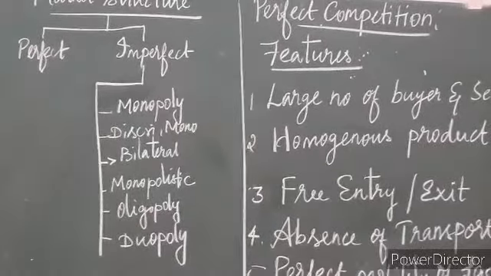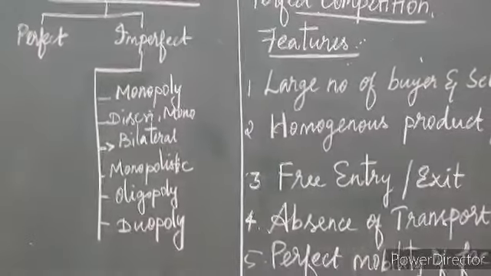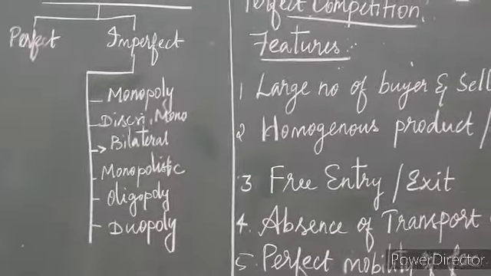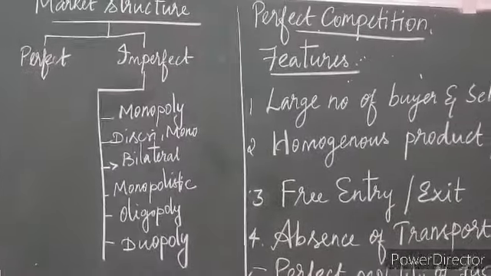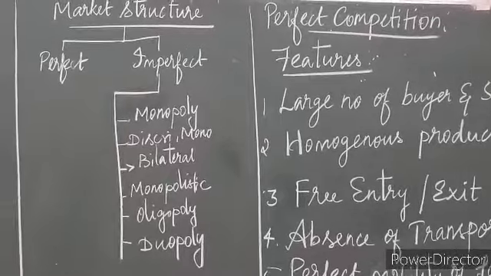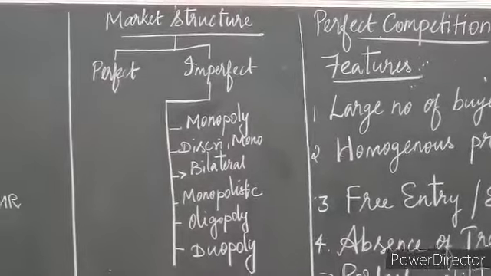Monopolistic, it is similar to monopoly but it is not completely monopoly. Oligopoly, few sellers will be there. Duopoly also, few sellers and buyers will be there. So these are the types of imperfect competition. And now we are going to see what is perfect competition.